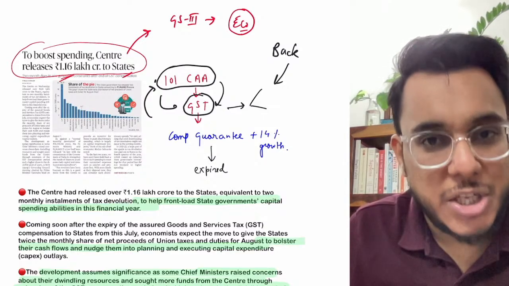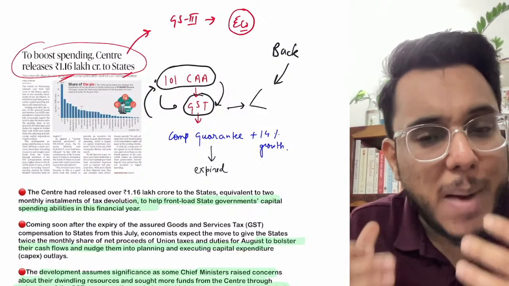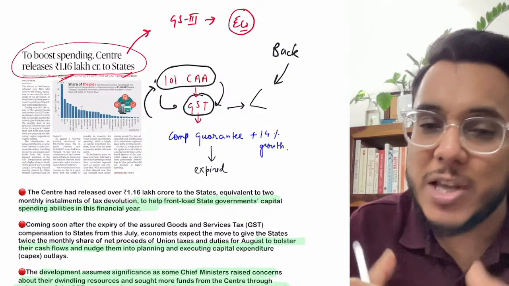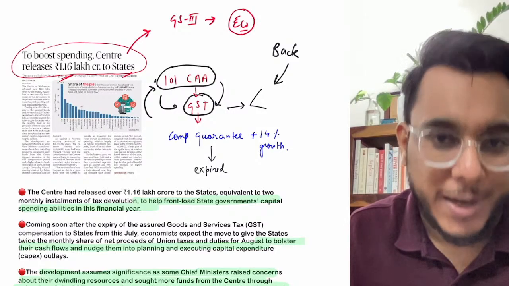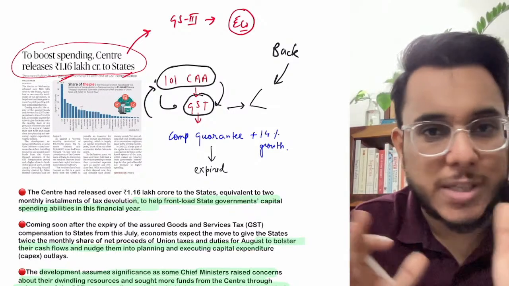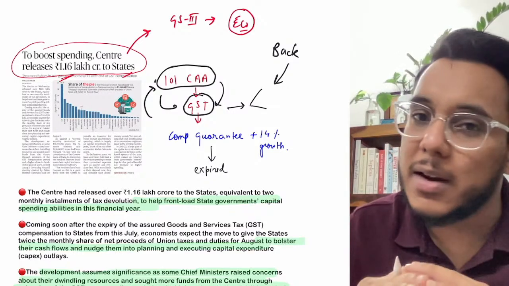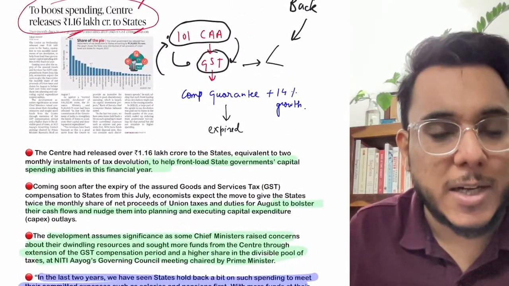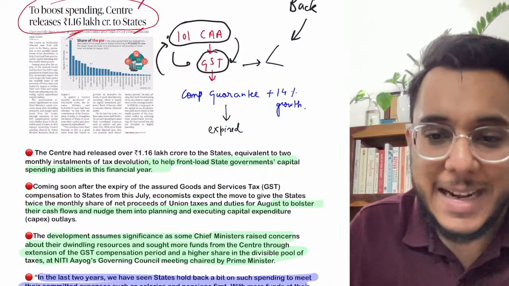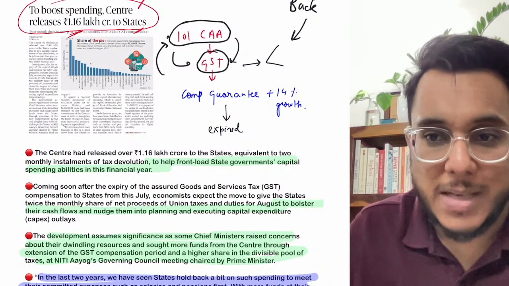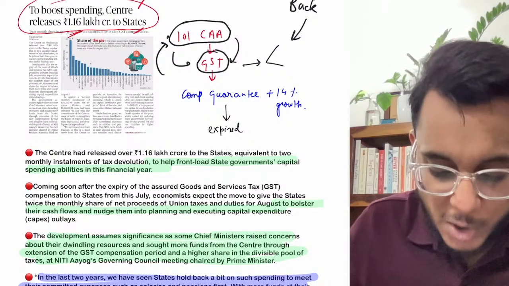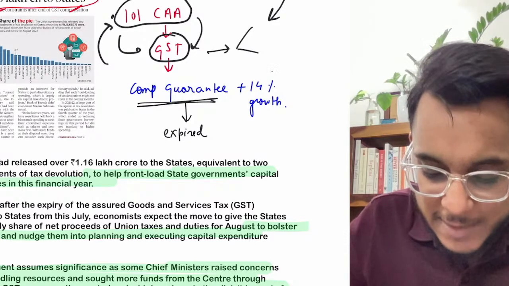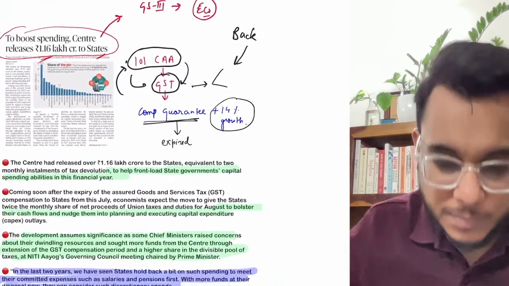Now guys, before the coming of the GST, the state governments had many powers with respect to the indirect taxes, and multiple taxes they had under their own control, which they would increase when they wanted more revenue. But with the coming of GST, all those taxes got subsumed and the state governments' power got finished. Now guys, at that point of time, the state governments were reluctant to give their consent for the GST Act. And guys, actually when this GST Act was being passed, the central government at that point of time gave a compensation guarantee to the states, as well as a 14% growth rate was guaranteed.